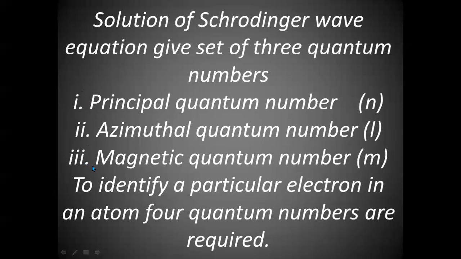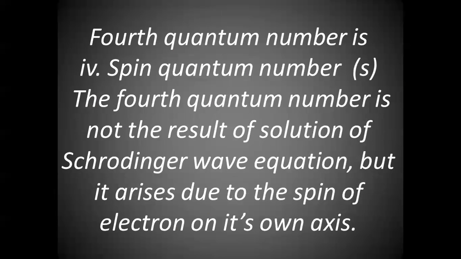Means if one electron moves in a clockwise direction, the other will move in an anti-clockwise direction. So we need another quantum number called the spin quantum number to represent the spin of the electron.